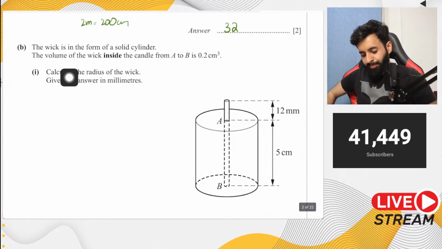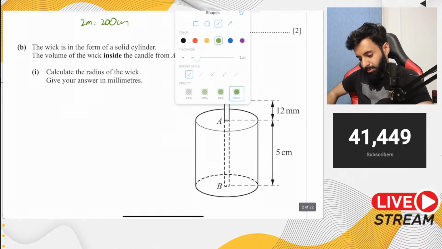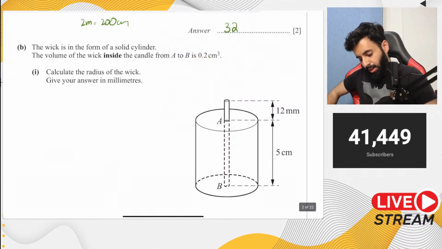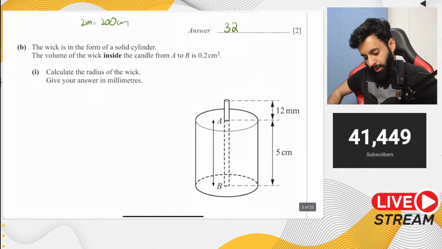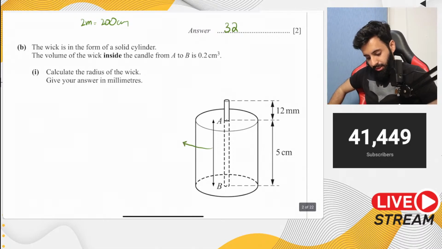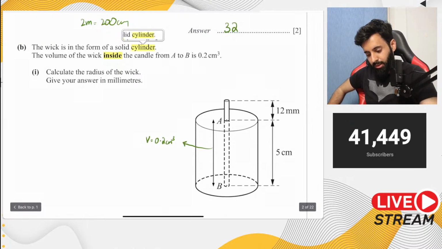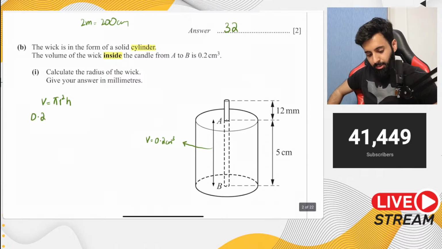It says here, the volume of the wick inside the candle from A to B is 0.2 centimeter cube. So that means this part of the wick has basically volume, okay, only the part that's inside the candle. You can see how it's given that to you in bold letters. All right, so let's highlight that. Calculate the radius of the wick, give your answer in millimeters. Now, since this is a cylinder, let's underline that as well. It's a cylindrical shape. So volume equals to what? Volume equals to pi r square h. We know that the volume is 0.2.